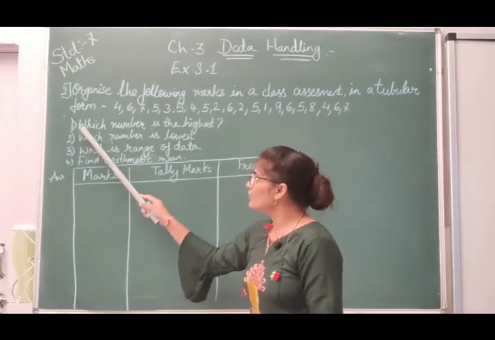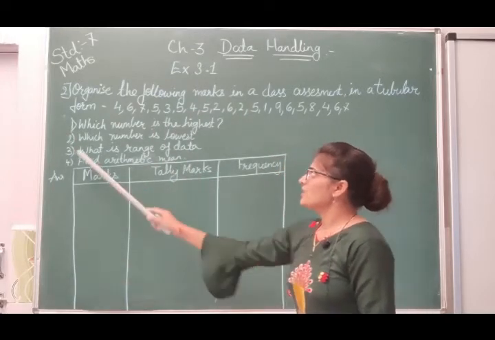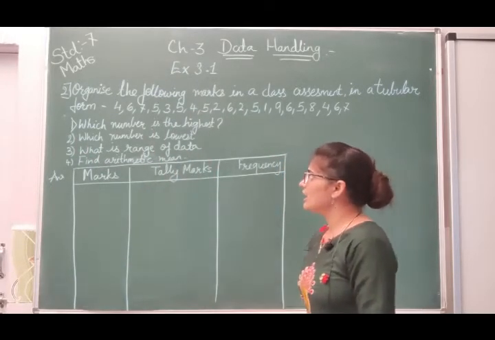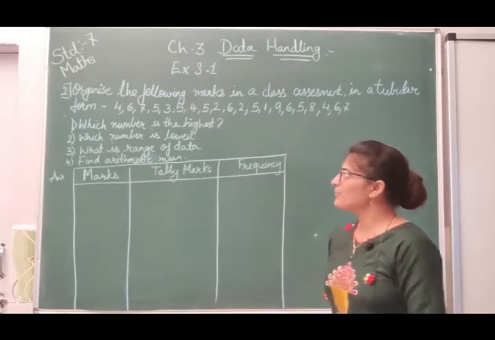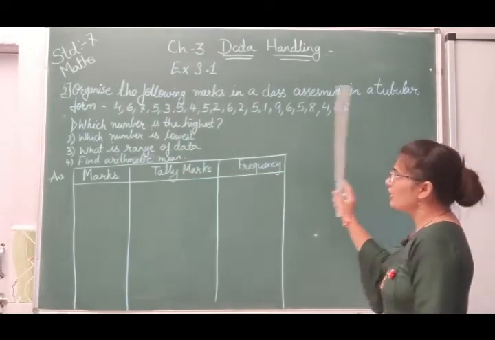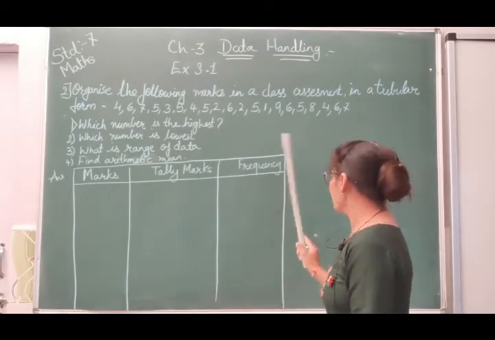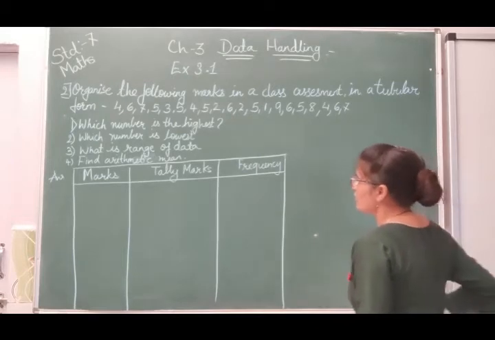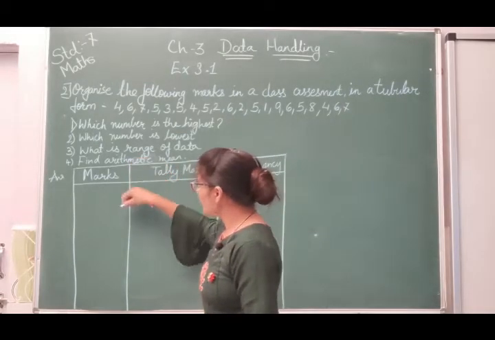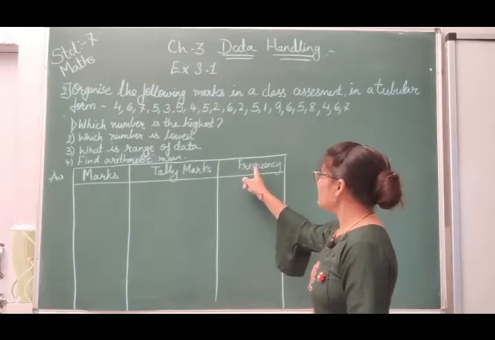What do we have to find out? Which number is the highest? Second, which number is the lowest? Third, what is the range of data? And fourth, find the arithmetic mean. Now first we have to organize the marks in a tabular form, means in a table form. For the table form, here you can see I have made 3 columns. First for marks, after that tally marks, and after that frequency.